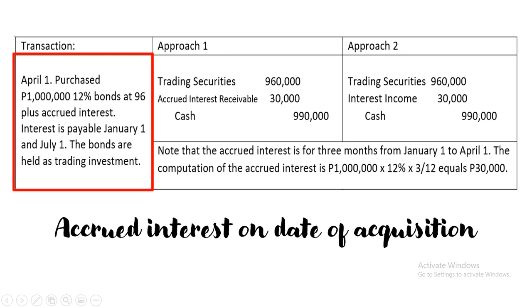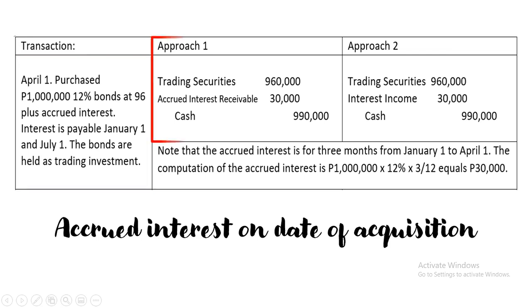Plus accrued interest, and then interest is payable January 1 and July 1. So as you can see, the acquisition date is April 1 and the interest dates are January 1 and July 1. So the bonds are acquired between interest date, between January 1 and July 1. So the bonds are held as trading investment.